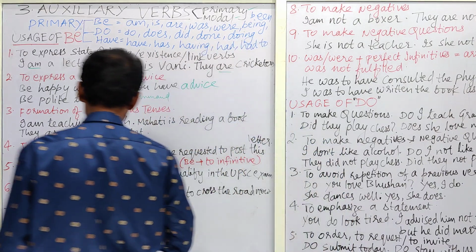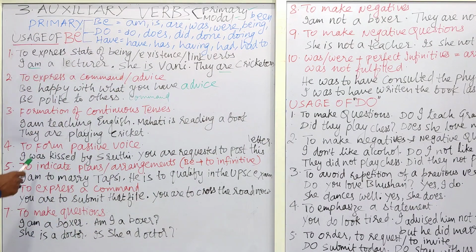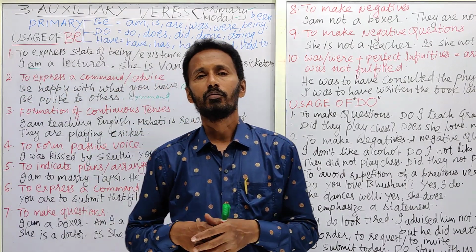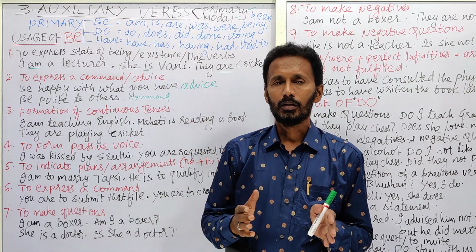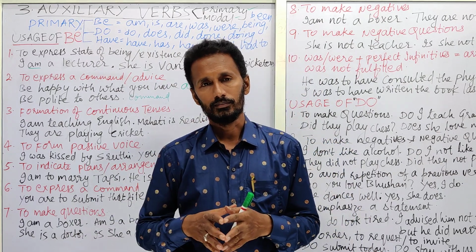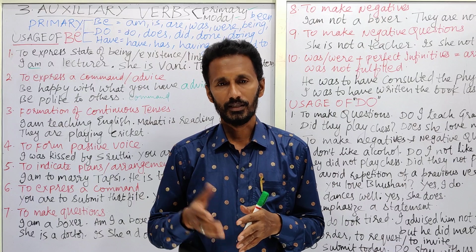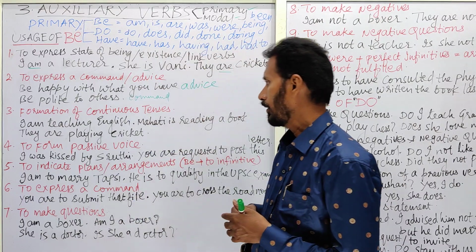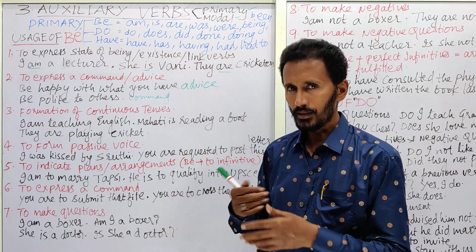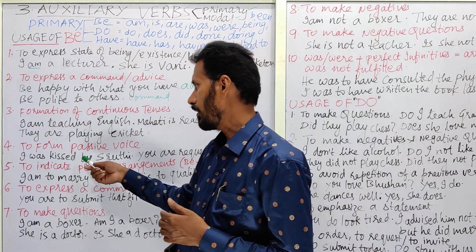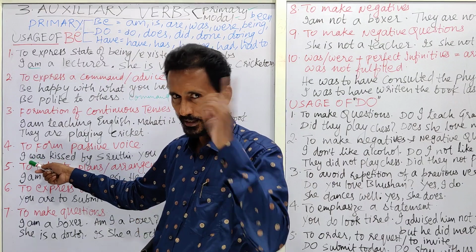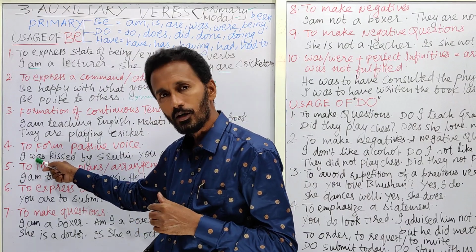Now coming to the next one. To form passive voice. For example, I write a letter. A letter is written by me. So in that sentence, I used a letter is written. That is, to form a passive voice also we have to use the be form. That is, or in this sentence, was.